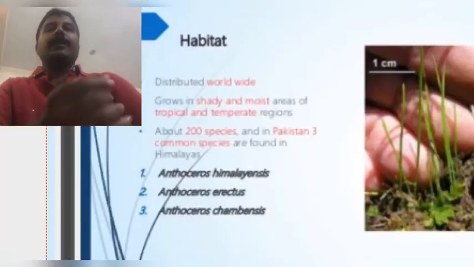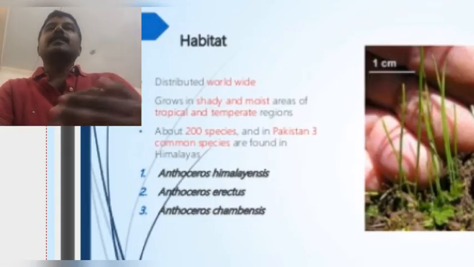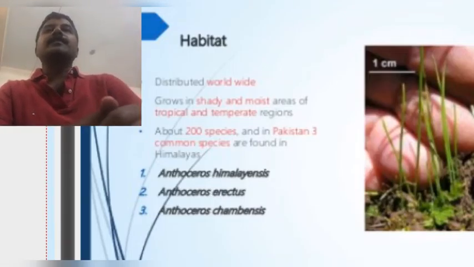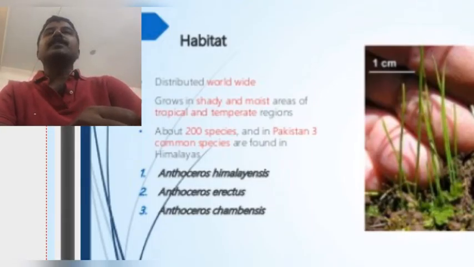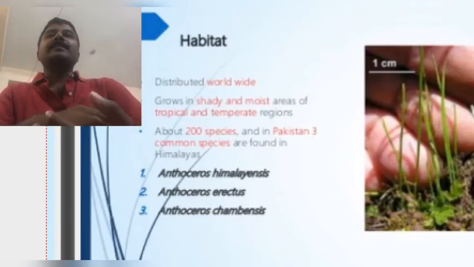Okay. The Anthoceros genus includes a total of 200 species. It is the largest and most widely distributed genus of the class Anthocerotopsida. The different species occur in tropical and temperate regions. Out of the 200 species, 25 species are widely distributed in our India, mostly in the Himalayas and also other hills.